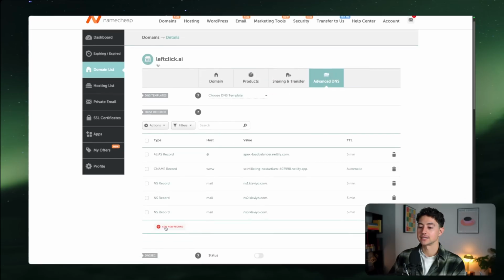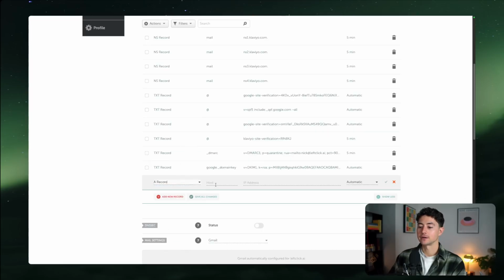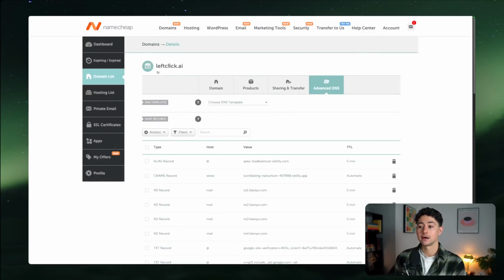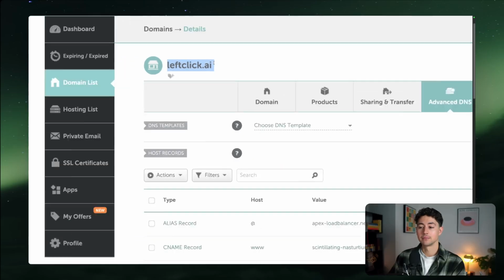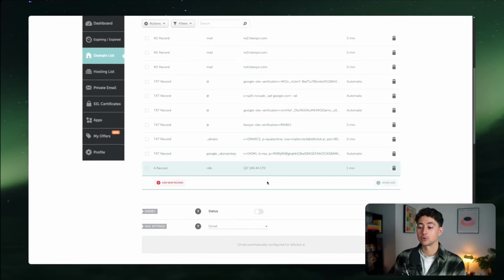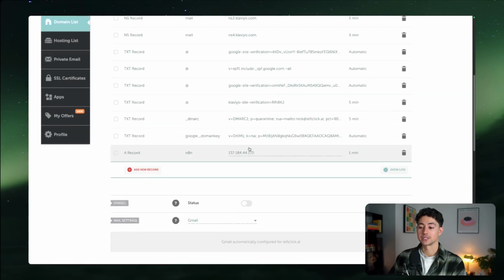I go to Advanced DNS here, then add an A record. The host is going to be N8N. The IP address is going to be this, and I'm just going to try and do this as quickly as possible. So I'll click 1 minute. What this is going to do is provide me a publicly accessible URL at n8n.mydomainname.ai that routes to this address here.